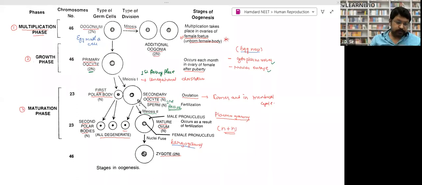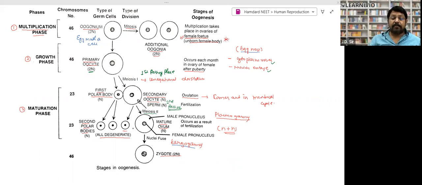When the sperm fuses, what will happen? The first polar body divides into two small cells. Again, unequal division will take place. The secondary oocyte will divide into two cells, a polar body and a mature ovum. Look at the mature ovum, what happened?